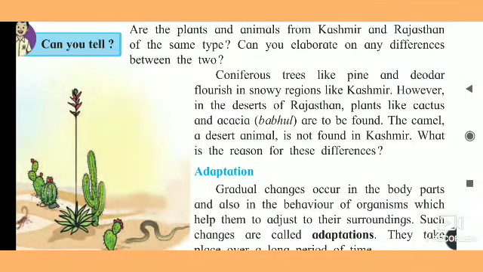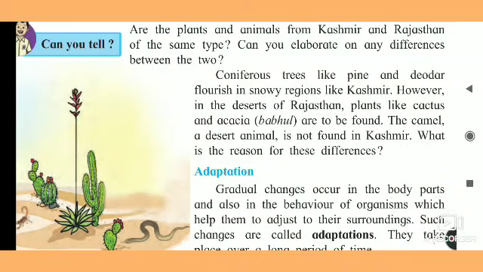So the plants in the Kashmir region have flat leaves, and the leaves of desert plants are thorny in structure. The water storing capacity is present in this type of desert plants, but it is not present in the plants which grow in the Kashmir region.